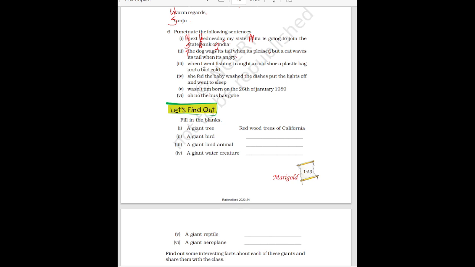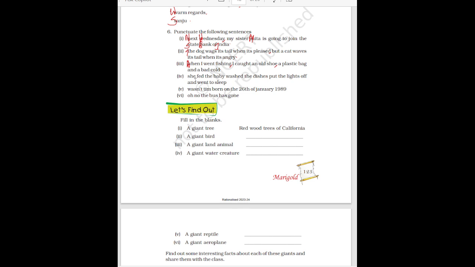The next is when I went fishing, I caught an old shoe, a plastic bag, and a bad cold. So here W will be capital because we are starting a new sentence. So always we have to start with a capital letter. W will be capital. I went fishing. After fishing, you have to put comma. I caught an old shoe. After shoe also you have to put comma. A plastic bag and a bad cold. Okay, after cold you have to put full stop.